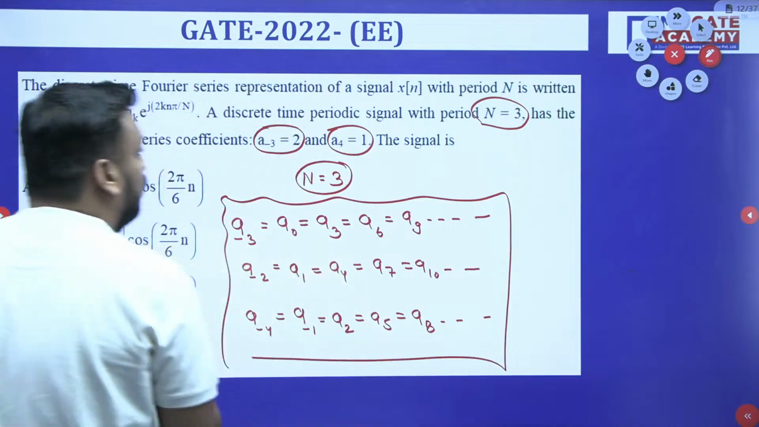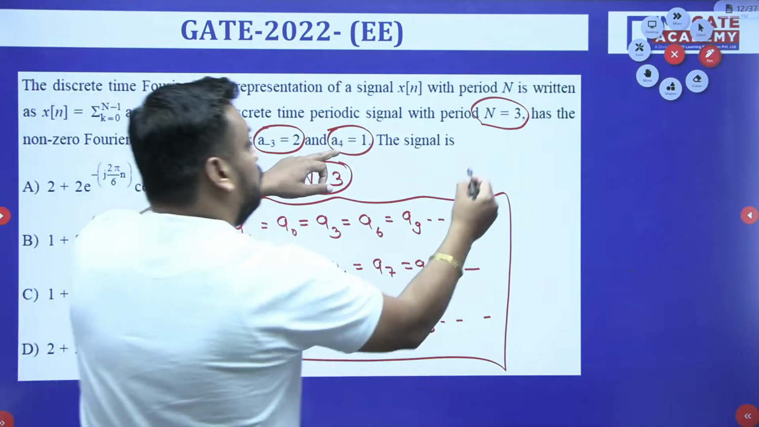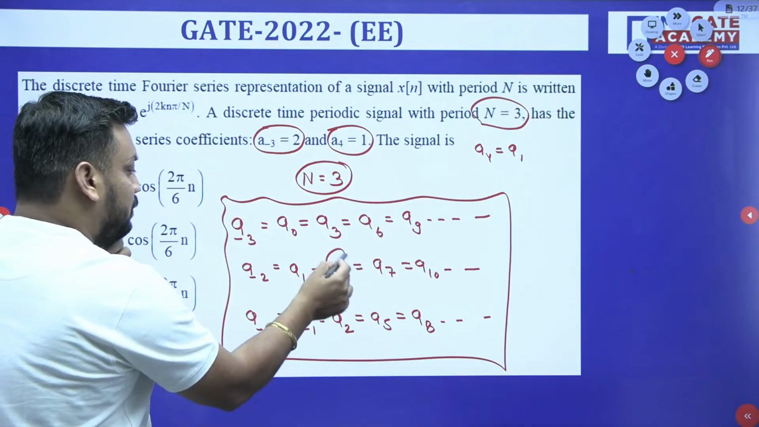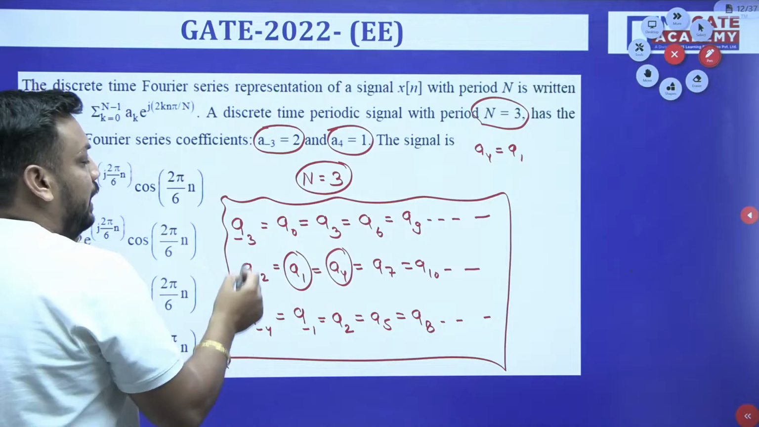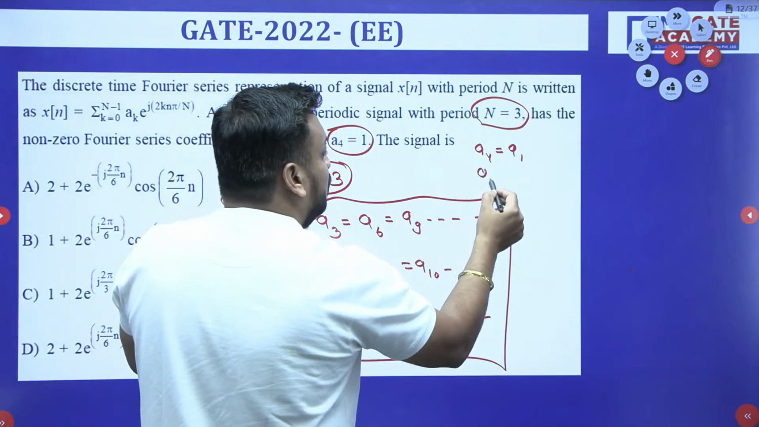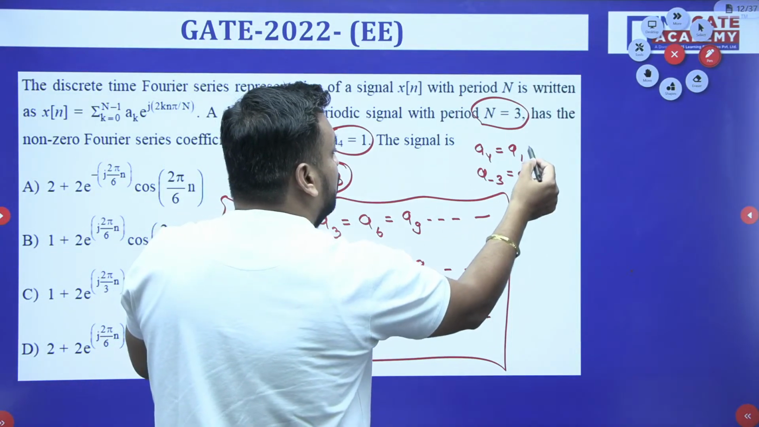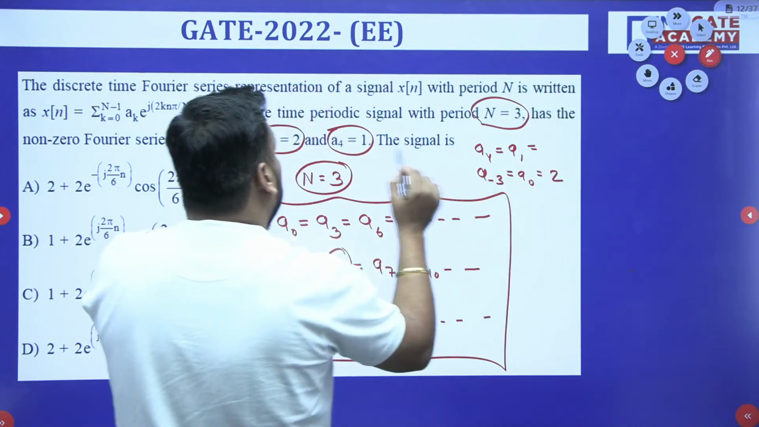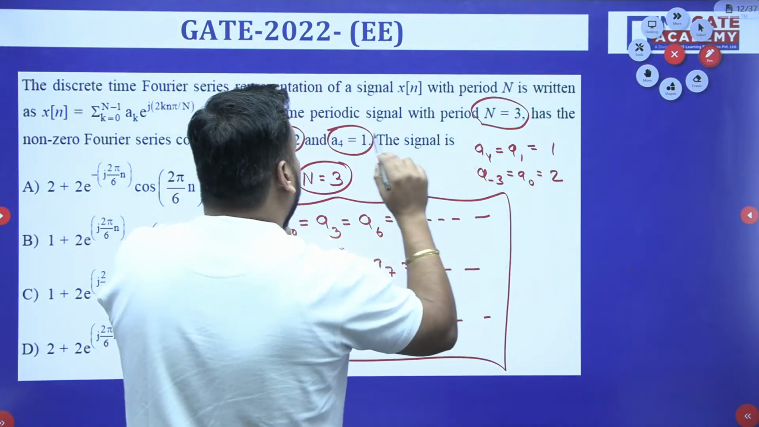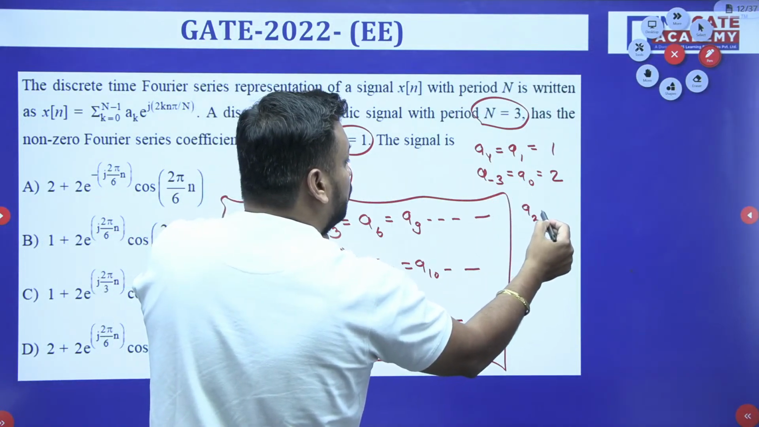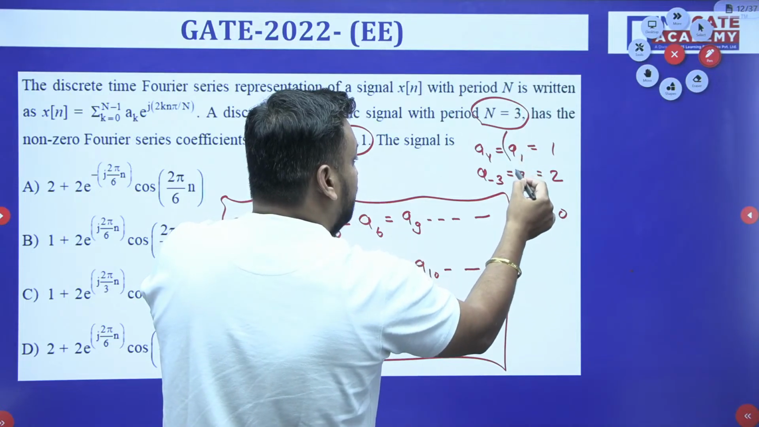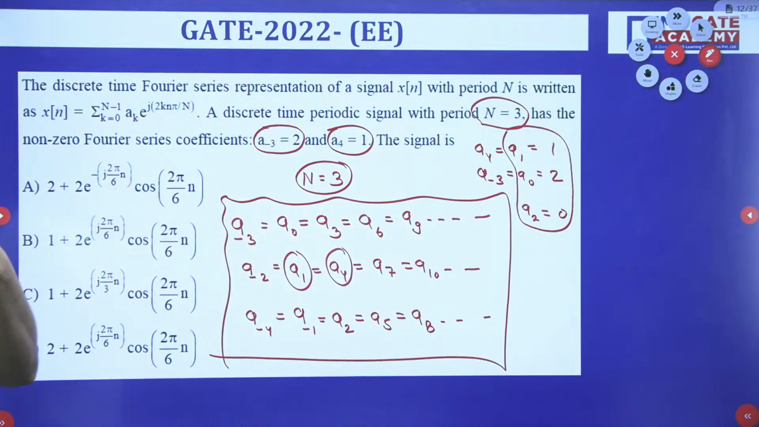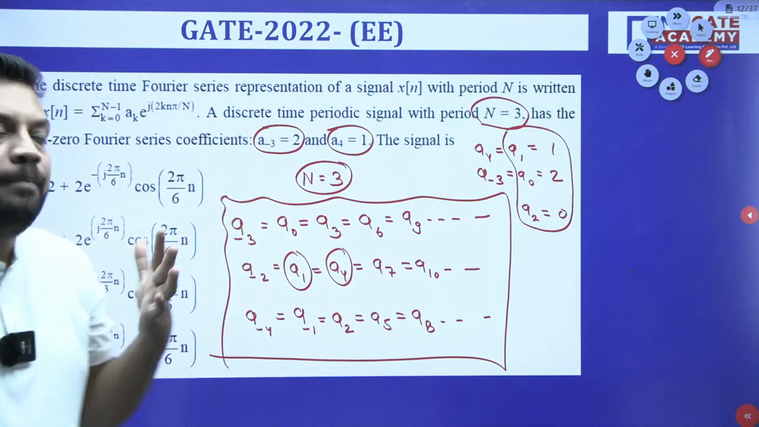So what is the conclusion? Sir, A4 value is given to you. So don't you think A4 value is nothing but A1 value? And A minus 3 value is nothing but A0 value. And what are the values given? A minus 3, that is A0, is 2. And A1 value is given as 1. And the rest of the values are non-zero, it means A2 value is for sure 0. So A0, A1, A2 is the only information required for me.